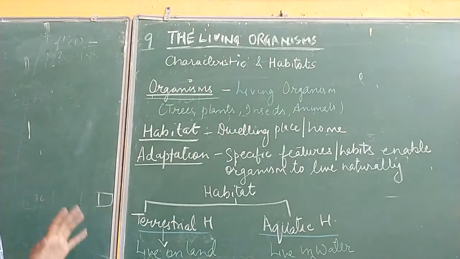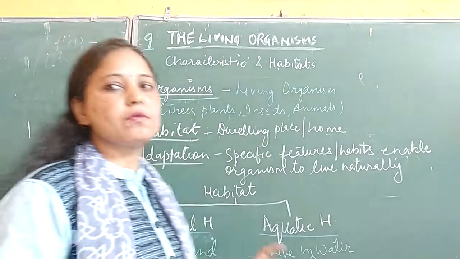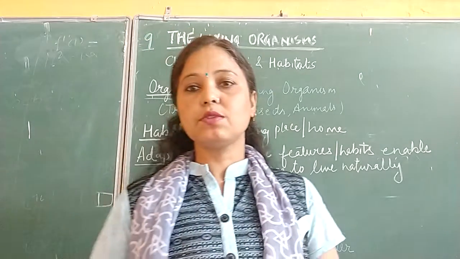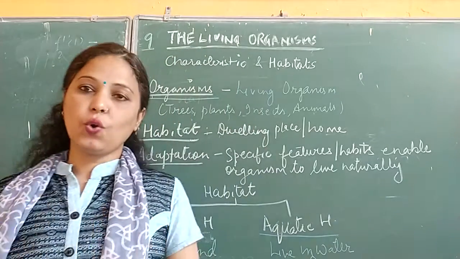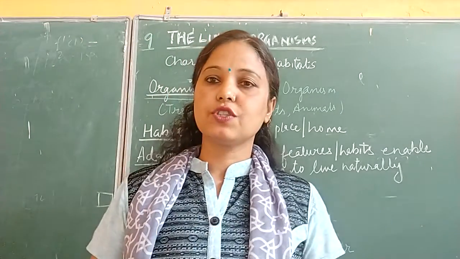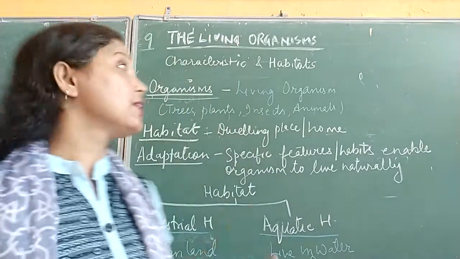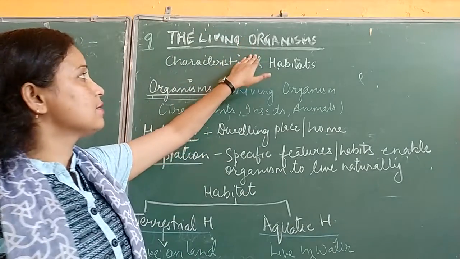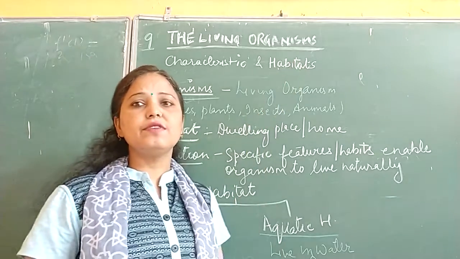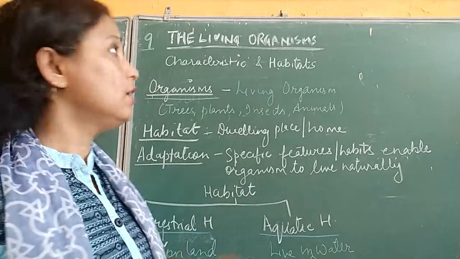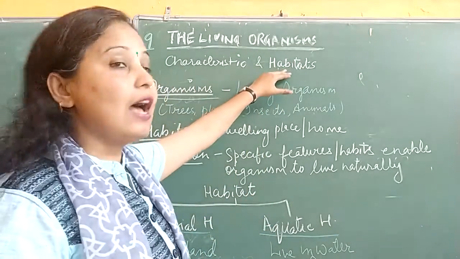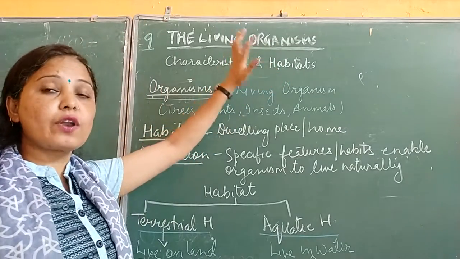As the name suggests, living organisms. Now what are living organisms? Organisms which can grow, which can reproduce, which can respond to stimuli, which are made up of cells. These are known as living organisms. In this chapter we will discuss the characteristics and the habitat of different organisms.